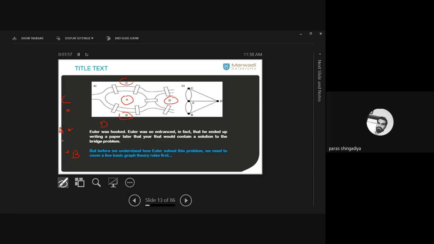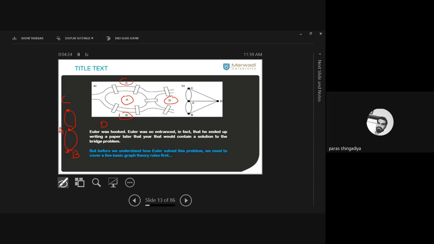Clear? Now create a graph. इसका आपको graph बनाना है. तो 4 vertex define हो गए. Now connect them by edges. So what does it mean? How many bridges are between A and C? There are 2 bridges. Clear? 2 connections between A and B. 2 bridge है A और C के बीच में, ठीक है? As well as A और B के बीच में. So we just create 2 edges from A to C and from A to B.